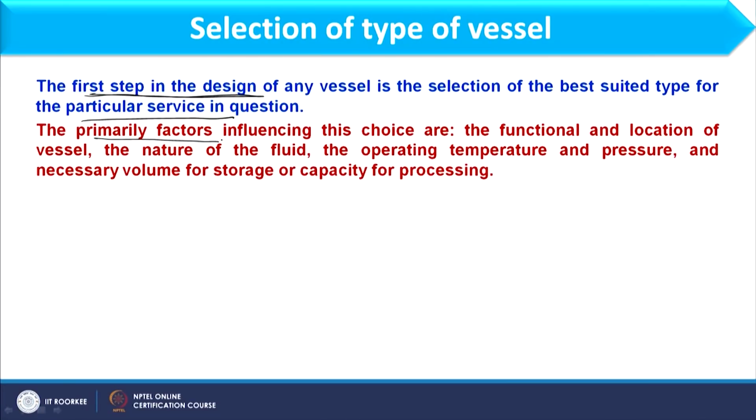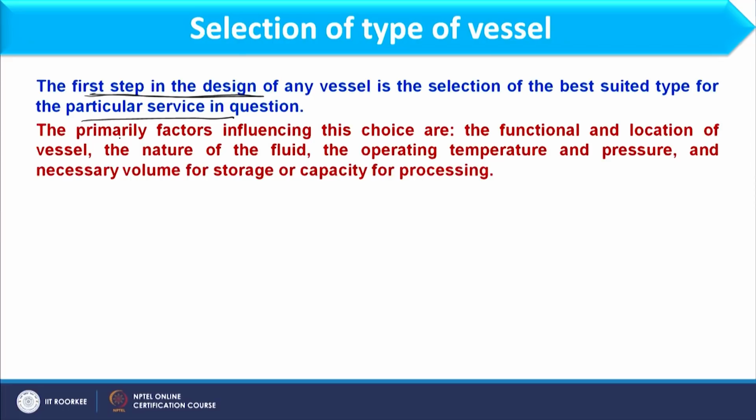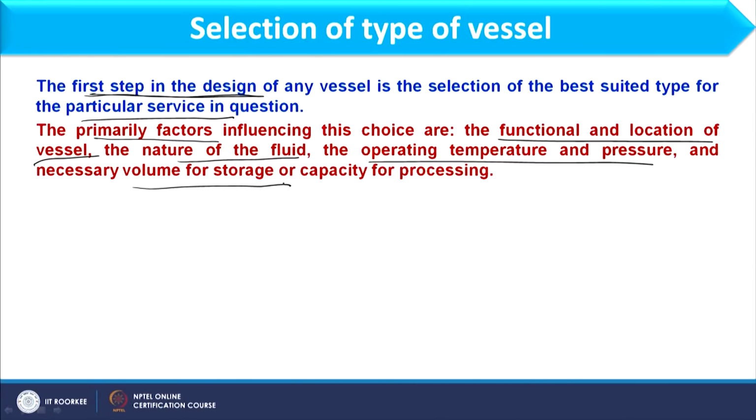So, the primary factors which influence the choice or selection of a vessel are the function and location of the vessel, what function I have to carry out in it, and accordingly the vessel should be selected. Nature of fluid, it means whether it is toxic or non-toxic, accordingly we select the vessel. Operating temperature as well as pressure, and the volume to be stored or operated in the equipment.